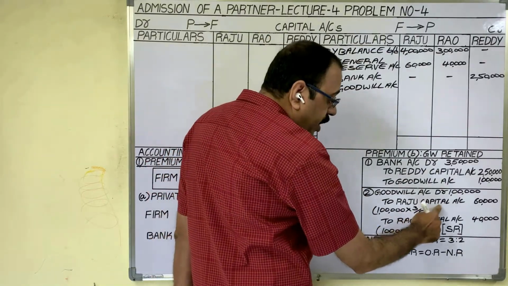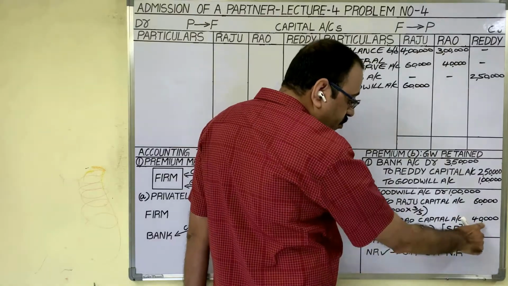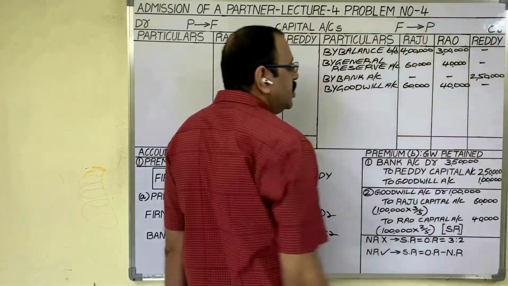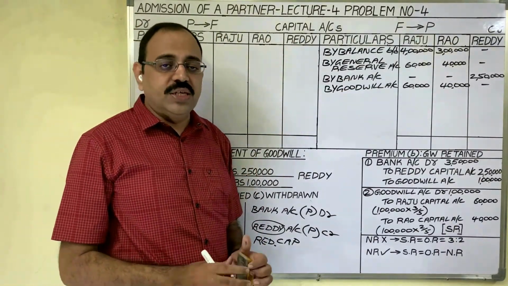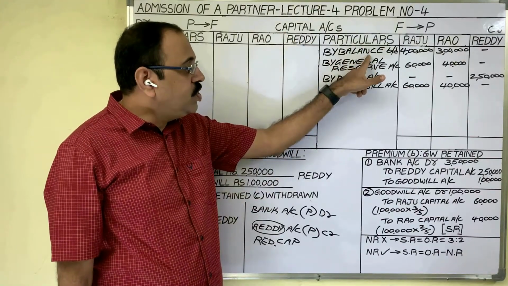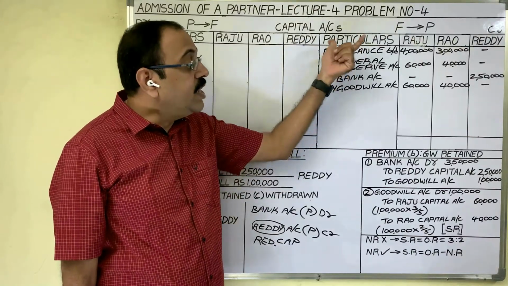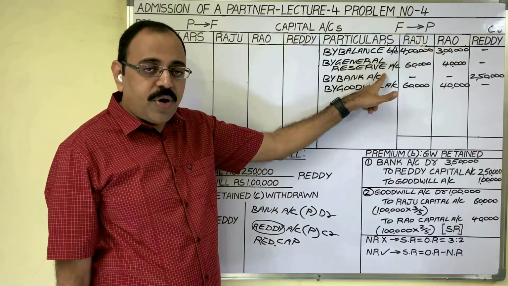In Raju's capital column, 60,000 rupees. In Rao's capital column, 40,000 rupees. So goodwill related entries also we have posted. Remember, in the options of journal entries, in capital accounts, credit side, opening balance we should write. If revaluation profit is there, we should write that revaluation profit. General reserve we should write accumulated profit.